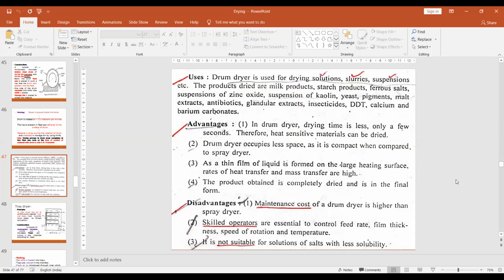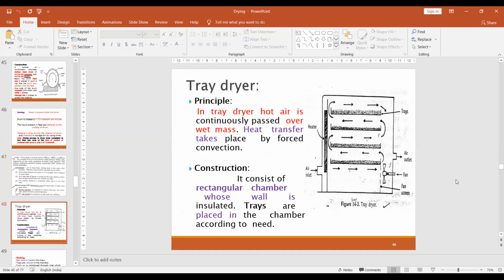Next we'll see tray dryers. In your tray dryers, we have the hot air oven also. It is the same, called a tray dryer, but in industrial operation a large-scale tray dryer is used, right?